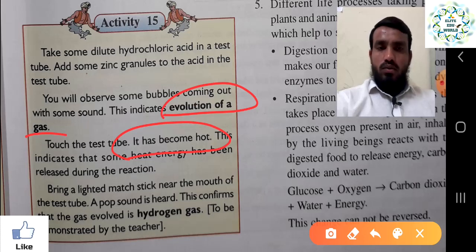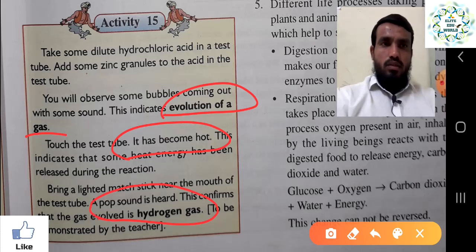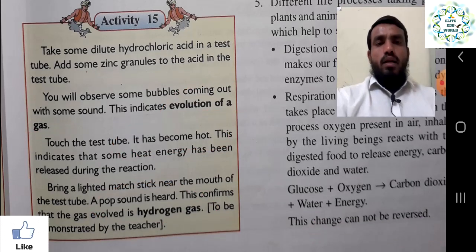Then bring a lighted matchstick near the mouth of the test tube. A pop sound is heard. This confirms that the gas evolved is hydrogen gas. Because hydrogen is combustible, once you bring the matchstick near the test tube mouth, it gives a pop sound. So the gas is released, the tube becomes hotter, and the matchstick gives a pop sound. These are the criteria to understand that it is a chemical reaction, right?